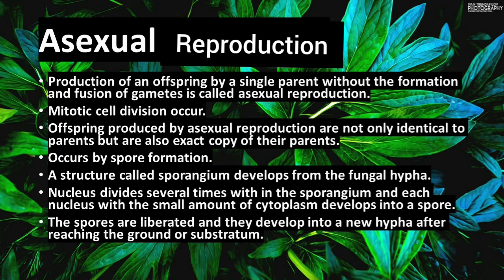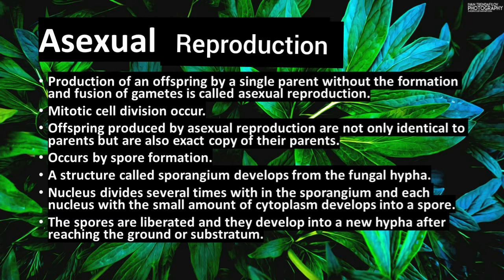So now we pass on to asexual reproduction. Production of an offspring by a single parent without the formation and fusion of gametes is called asexual reproduction. So what do you mean by asexual reproduction? Production of an offspring by a single parent without the formation and fusion of gametes is called asexual reproduction. It involves only mitotic cell division.